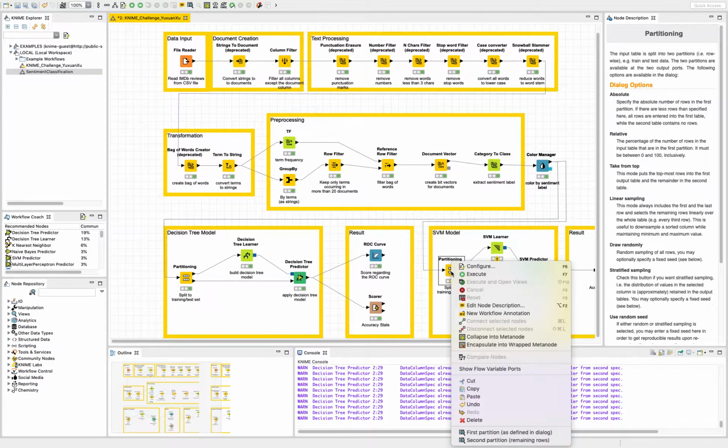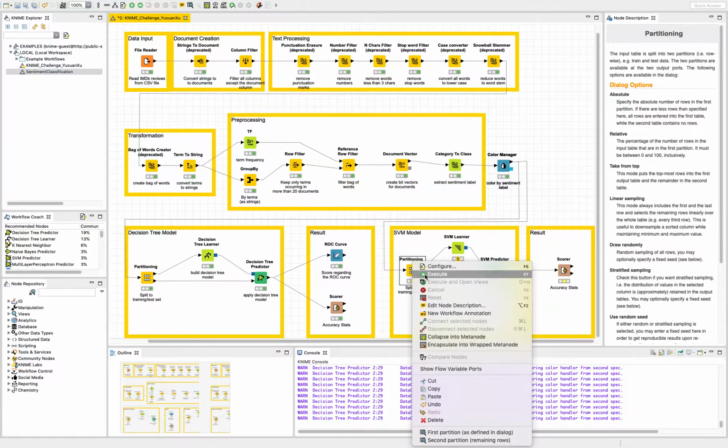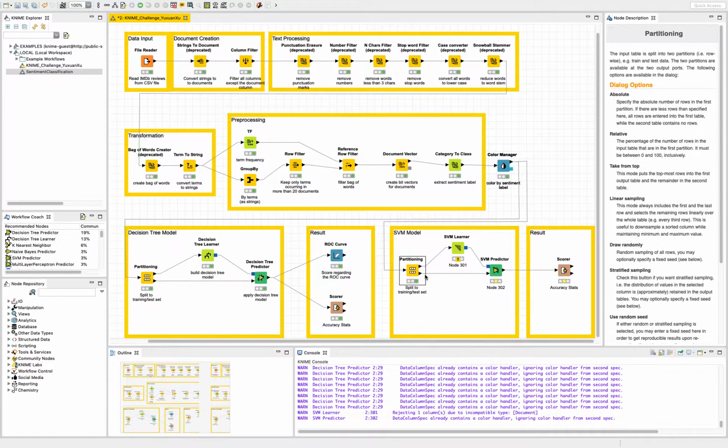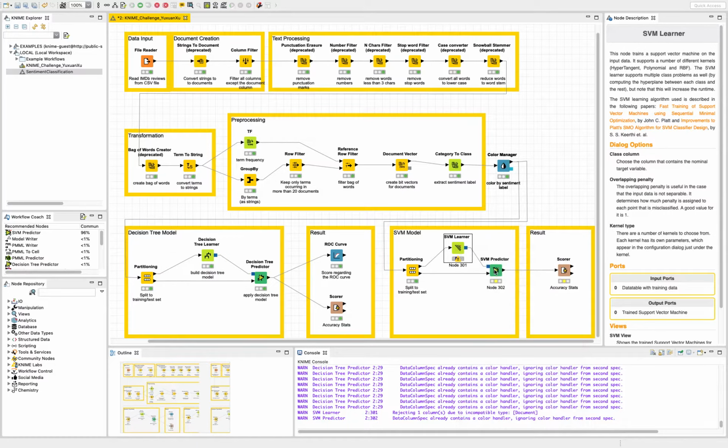And for the SVM model, it's basically the same thing, but I'm only going to use the accuracy stats to show the results. This SVM model is going to take a longer time than the decision tree model.